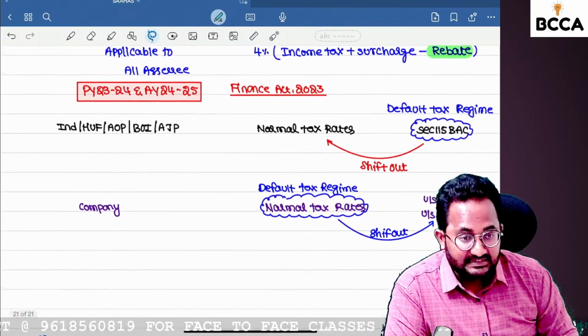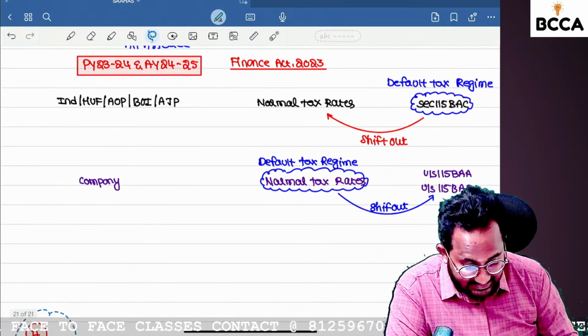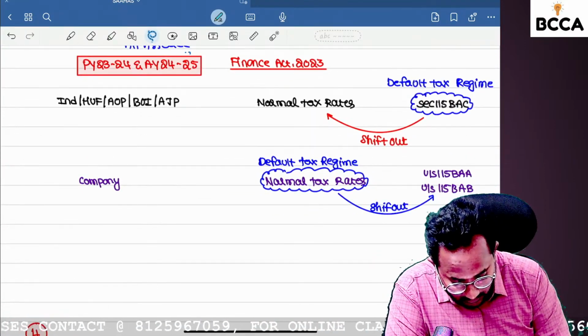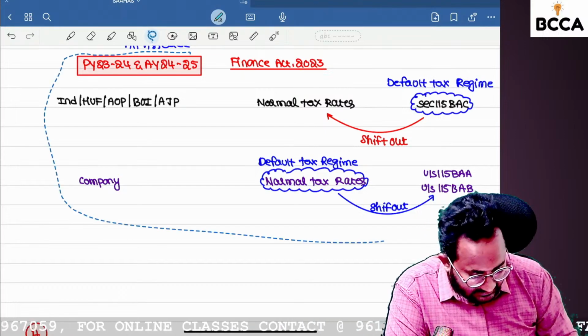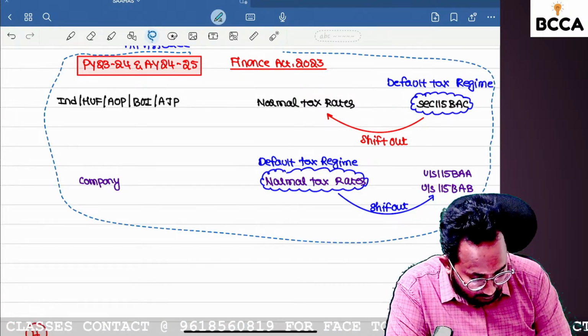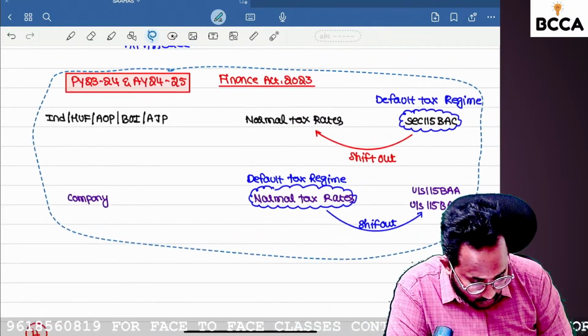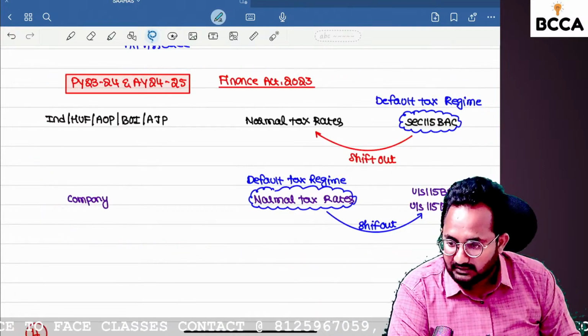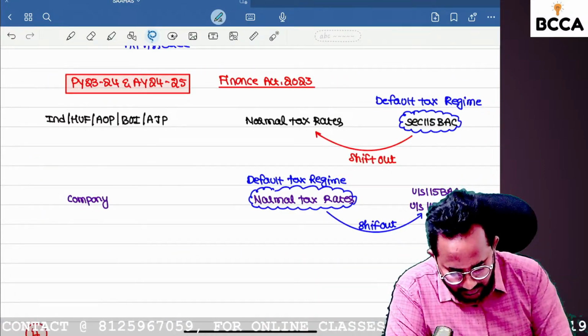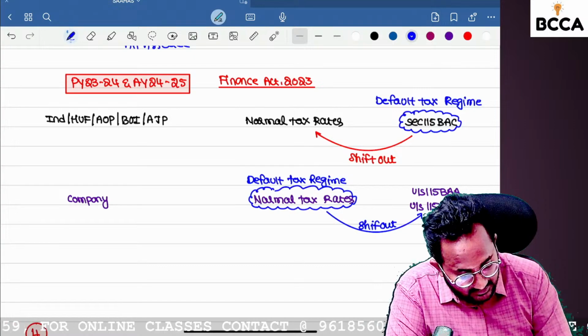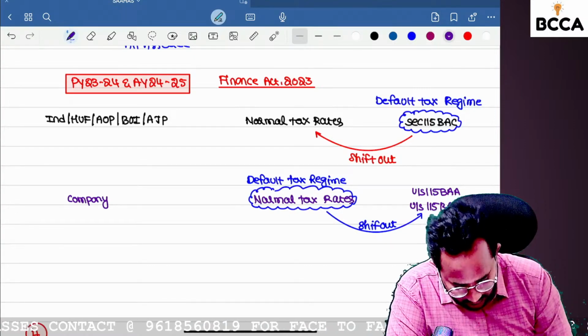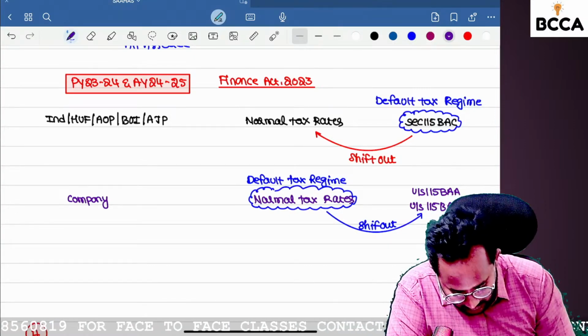I will tell you the reason also why they made this change. In the rebate concept, I will tell you why they made this change in Finance Act 2023 in a detailed manner. First of all, listen carefully. Next, for company, or domestic company? For domestic company only.